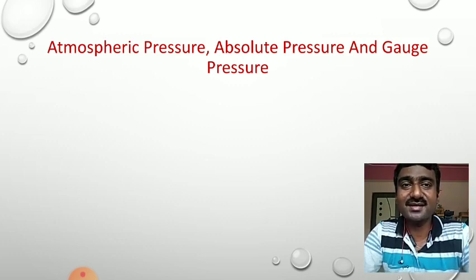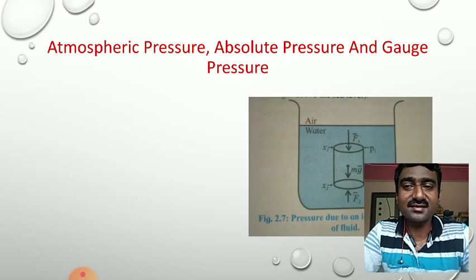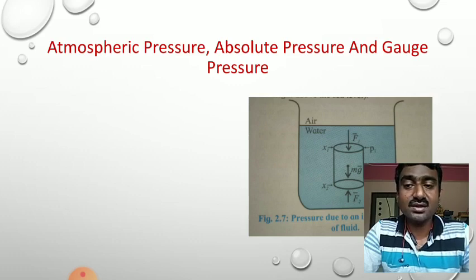Now we discuss absolute pressure. For that we again consider the diagram. We have a tank filled with water as shown in the figure. Assume an imaginary cylinder of horizontal base area A and height x1 minus x2 equal to h. x1 and x2 are the heights measured from a reference point, with height increasing upwards, and hence x1 is greater than x2. The vertical forces acting on the cylinder: the force F1 is acting in the downward direction as shown in the diagram.